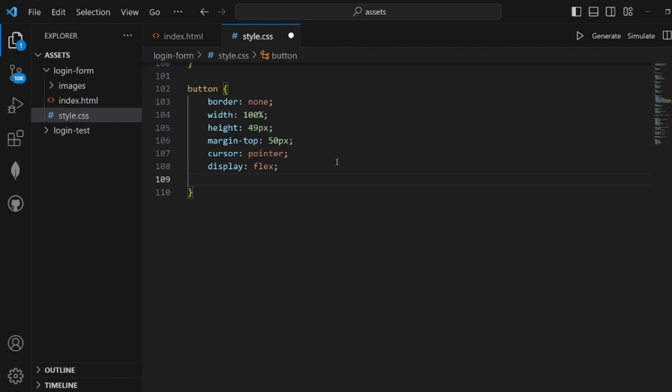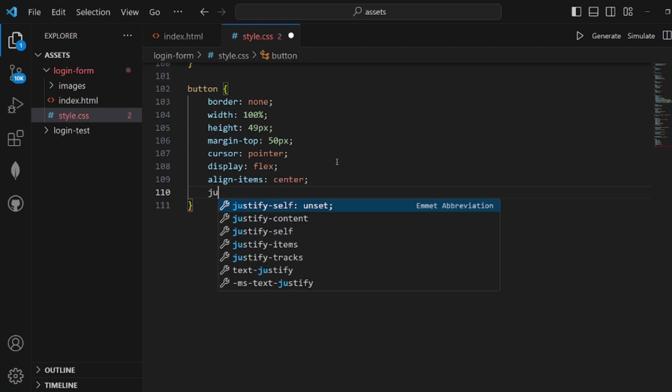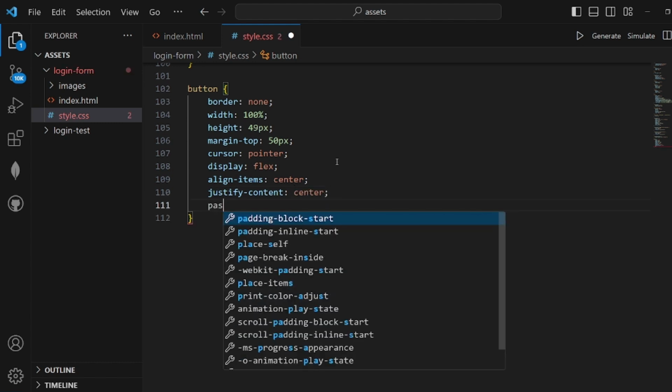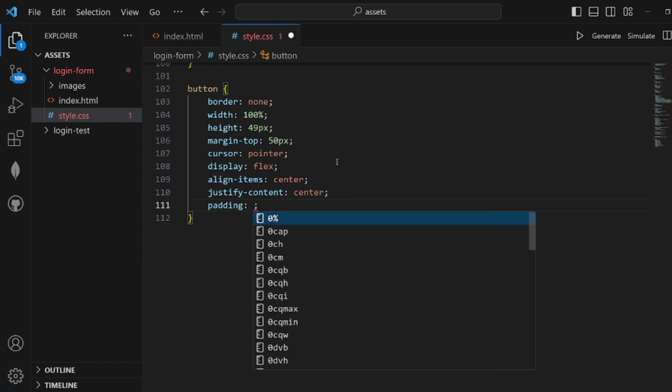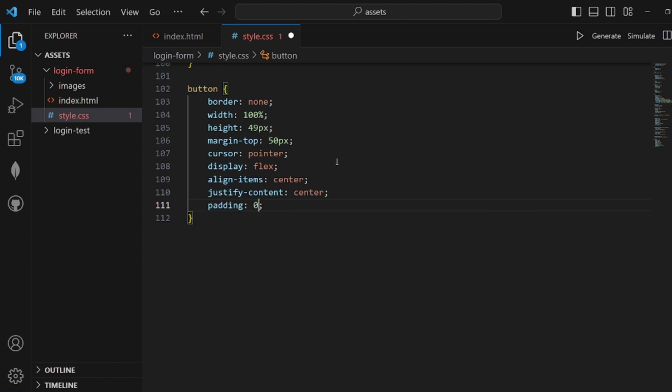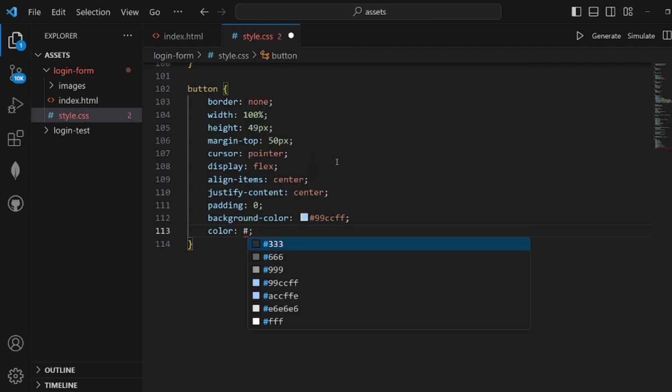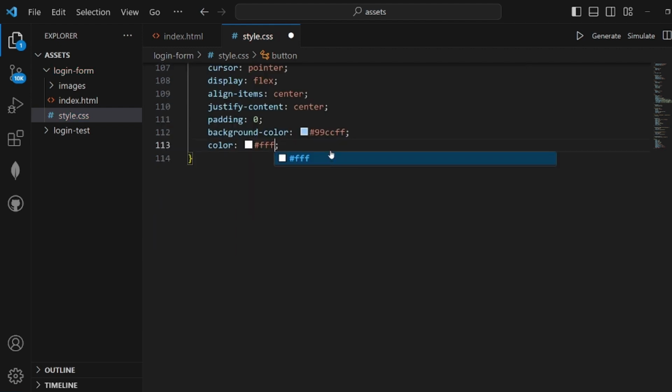Display should be flex. Align items center. Then we should set the justify content to center as well. Okay. Padding 0. Background color 99ccff. Okay. The color should be set to white.